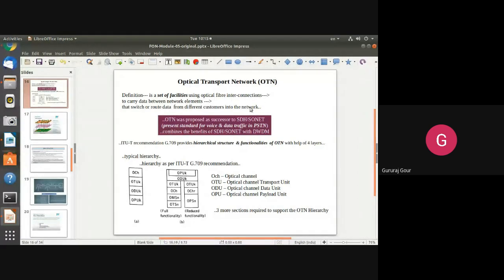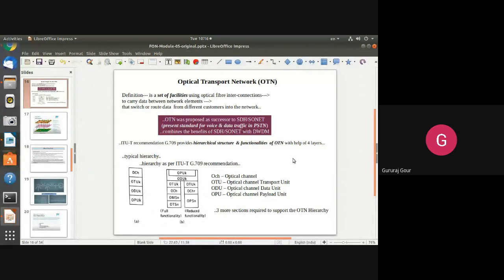Later this OTN has been defined by the standard of the International Telecommunication Union for Telecommunication, ITU-T G.709. Accordingly, we have seen two simple structures. One is a very simple structure, and the other is a little bit more detailed structure of this one, supporting full and reduced functionality.